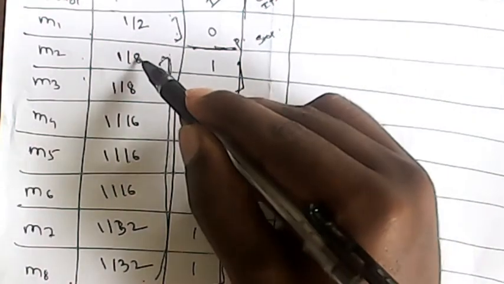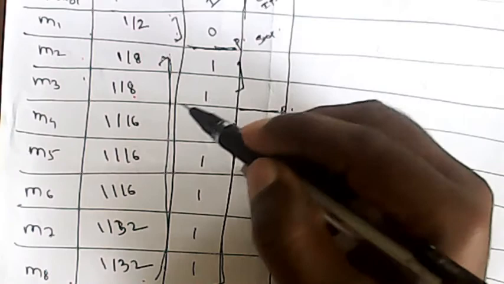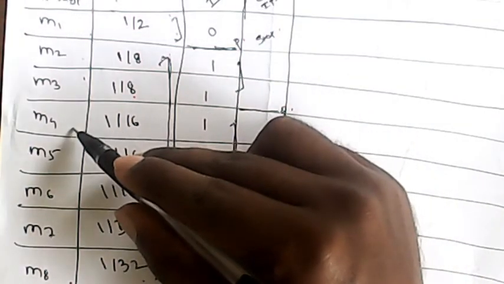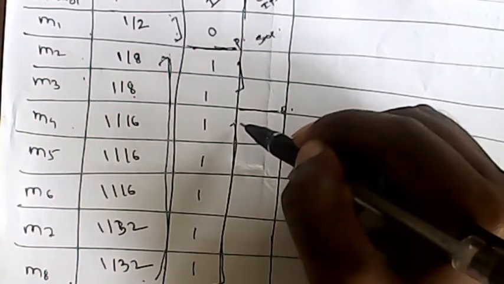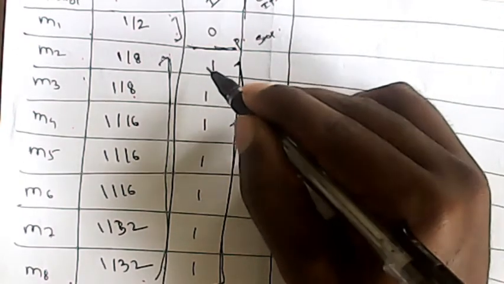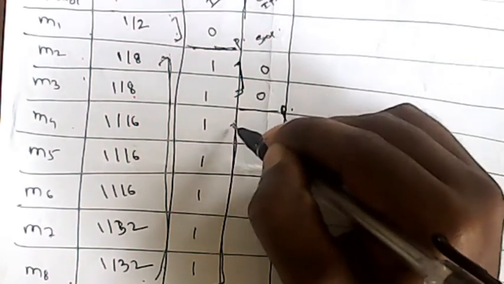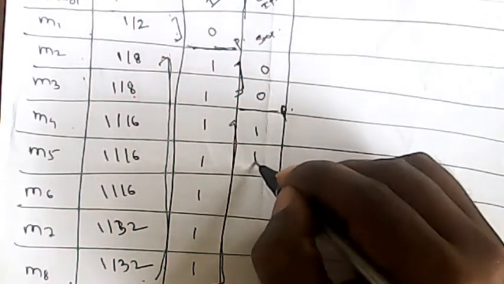The probability of M2 and M3 is 1 by 4. Similarly, the probability from M4 to M8 also comes out to 1 by 4. So we take the partition: the first set, M2 to M3, we assign the symbol 0, and the second set, M4 to M8, we assign 1.